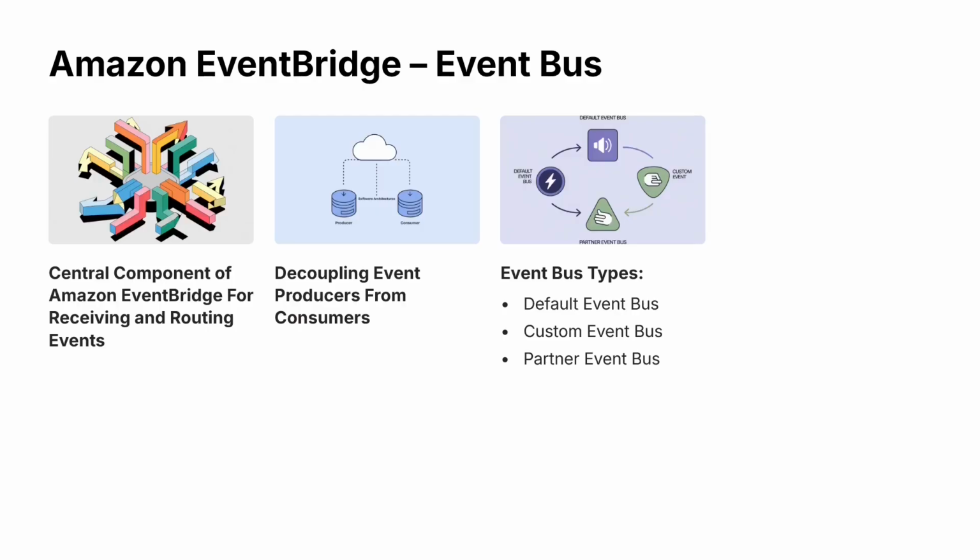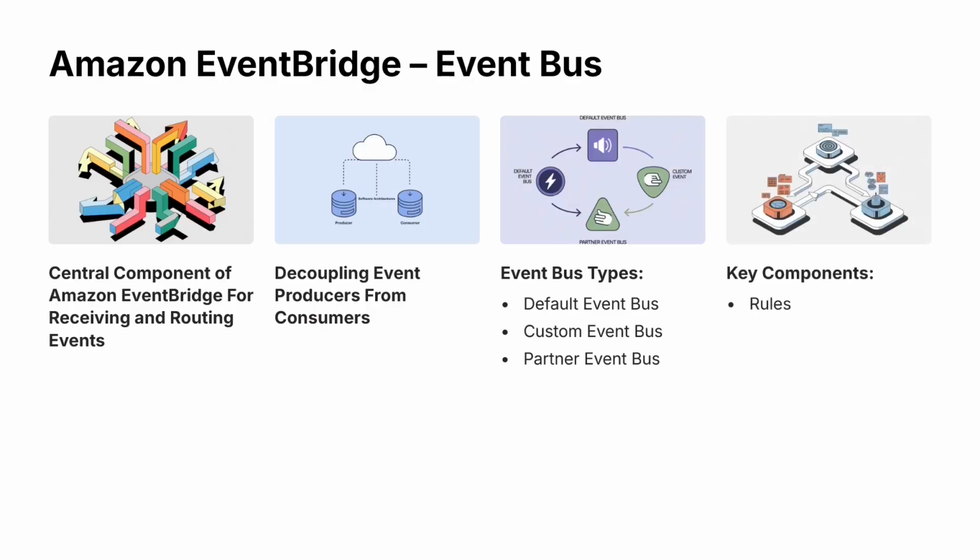And then we can create a custom event bus. We create a custom event bus to separate and organize events from different applications or sources. So if we have some other sources from where the events would be generated, then we can create a separate event bus for them in order to manage them. And then we can have the partner event buses. These partner event buses are created when we are integrating with SaaS partner applications. So these buses receive events directly from the external partners or SaaS partners.